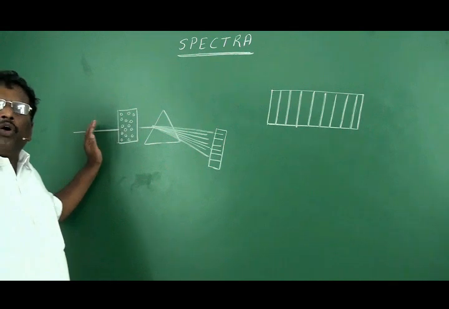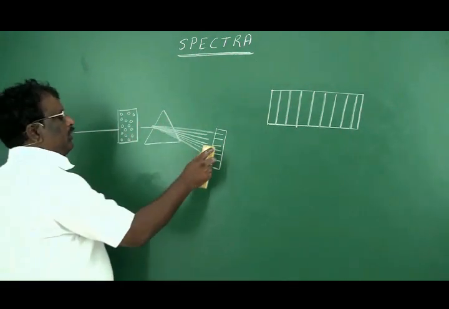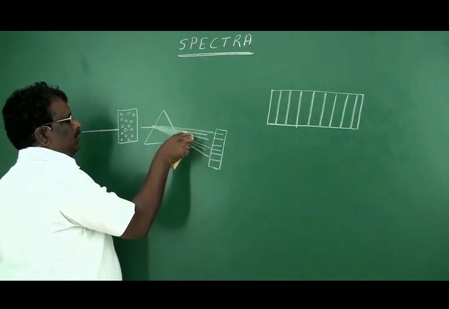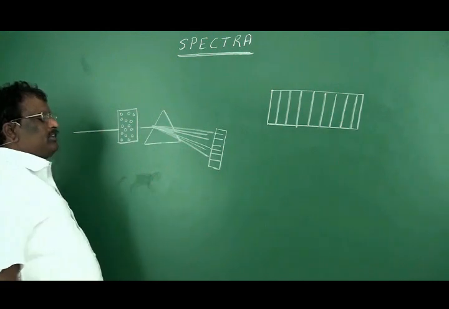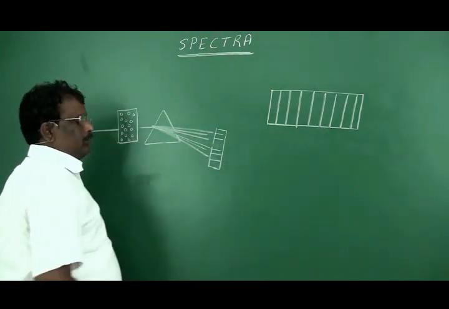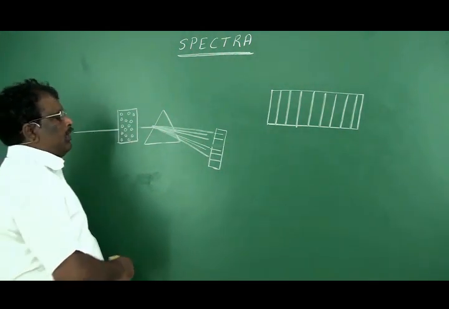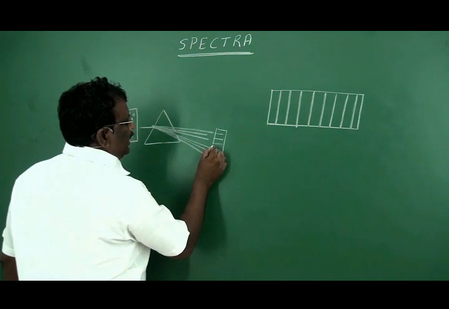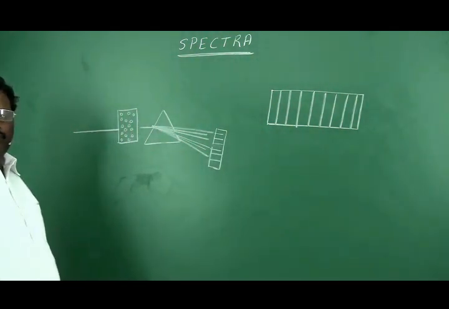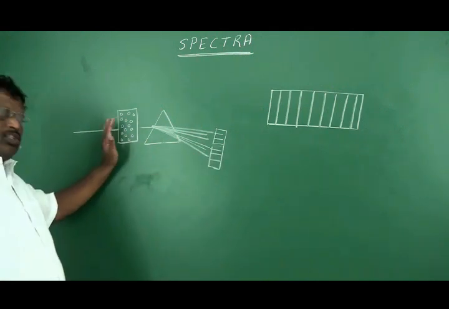So, before this light enters the prism, suppose this wavelength was absorbed. What happens? This line in the spectra will disappear. Because of that, there will be a gap found here. So all the lines will appear in the spectra except the line that was absorbed by these atoms. So this spectra was recorded while atoms are absorbing energy.